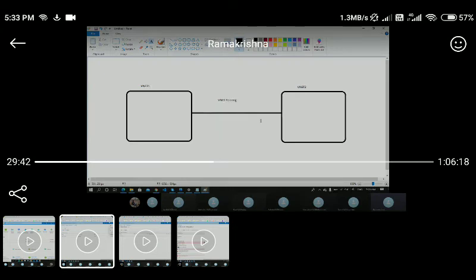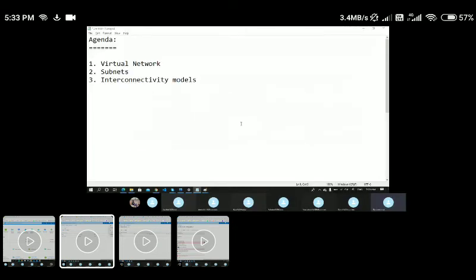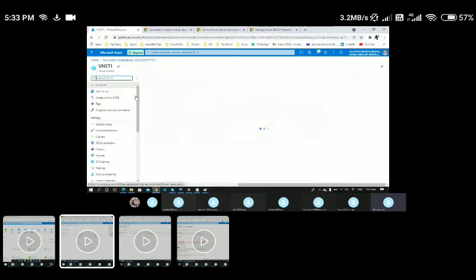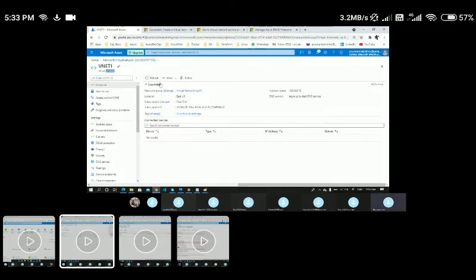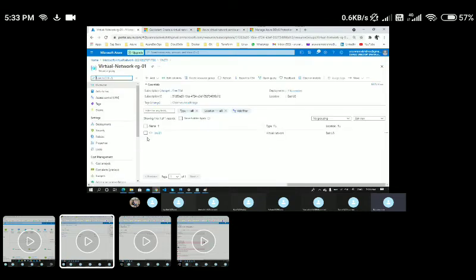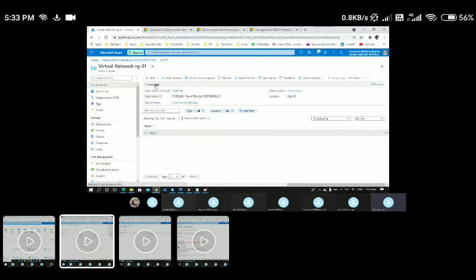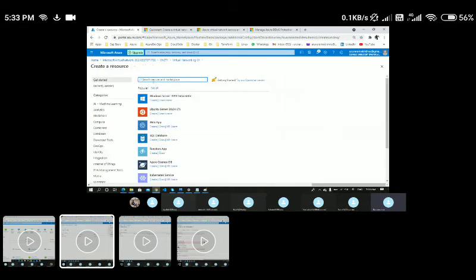Now we'll do it again. Let's say for now I'll go back here. I have a VNet 1 now. I'm going to do it in a single region and resource group. This is my resource group, and within it I have VNet 1 in East US. Let's say I'll go with the same region this time. I'll go ahead and create one more VNet, hosted in the same region, and this time I'll name it VNet 2.